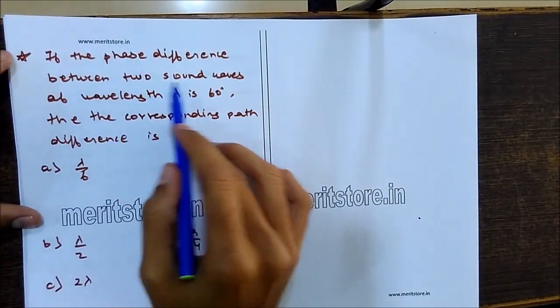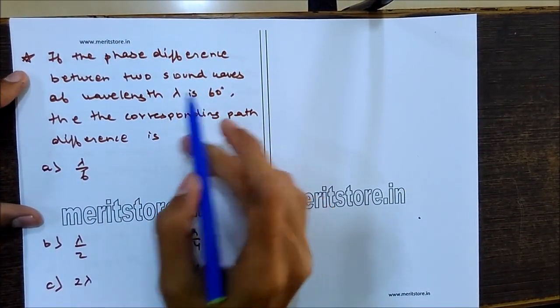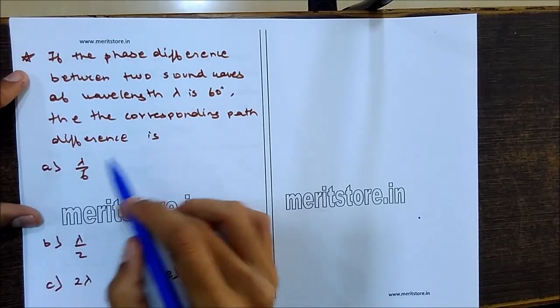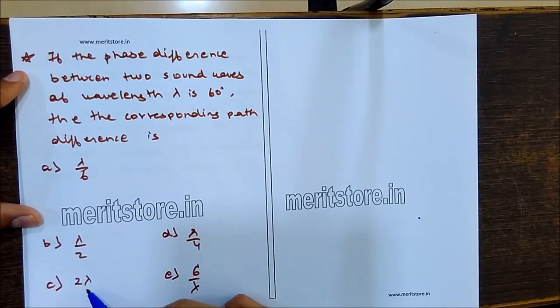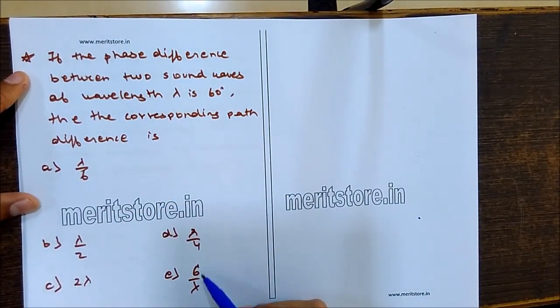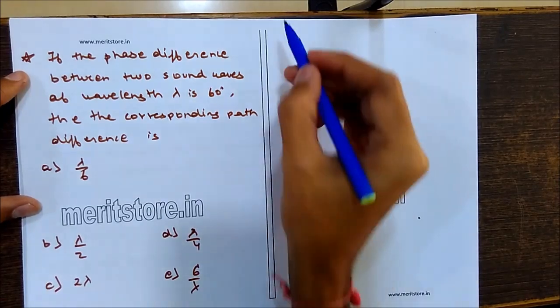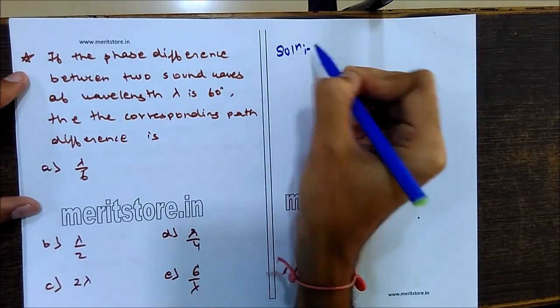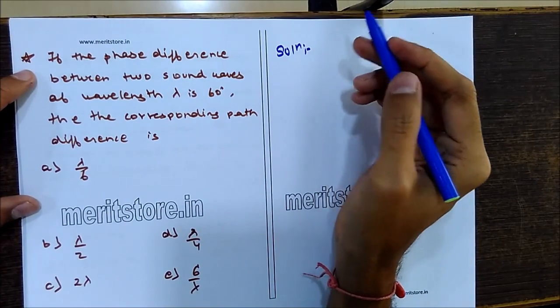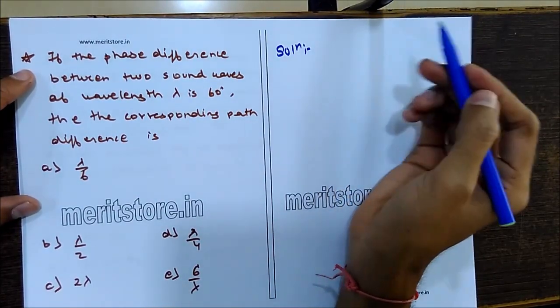If the phase difference between the two sound waves of wavelength lambda is 60 degrees, then the corresponding path difference is: lambda by 6, lambda by 2, lambda by 4, or 2 pi by lambda. Okay. Next, the solution here is, we know that here we are having the path difference and the phase difference.